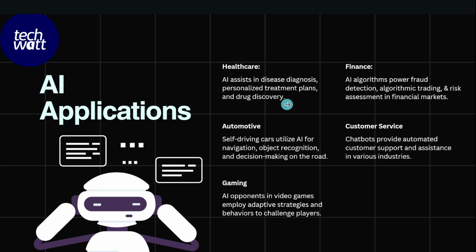Now we have some applications of AI here, and AI is applied in almost every sector today. But these are some of the sectors that are currently applying AI effectively. In healthcare, AI assists in disease diagnosis, personalized treatment plans, and drug discovery. The automobile industry also uses AI. We are all aware of self-driving cars nowadays. You just enter and it drives you to your destination without you doing anything. So AI is working right there. We also have gaming. In gaming, you have a virtual opponent where you play a game. That virtual opponent is an AI trying to play the game or compete with you. Chatbots also provide automated customer support and assistance in various industries.